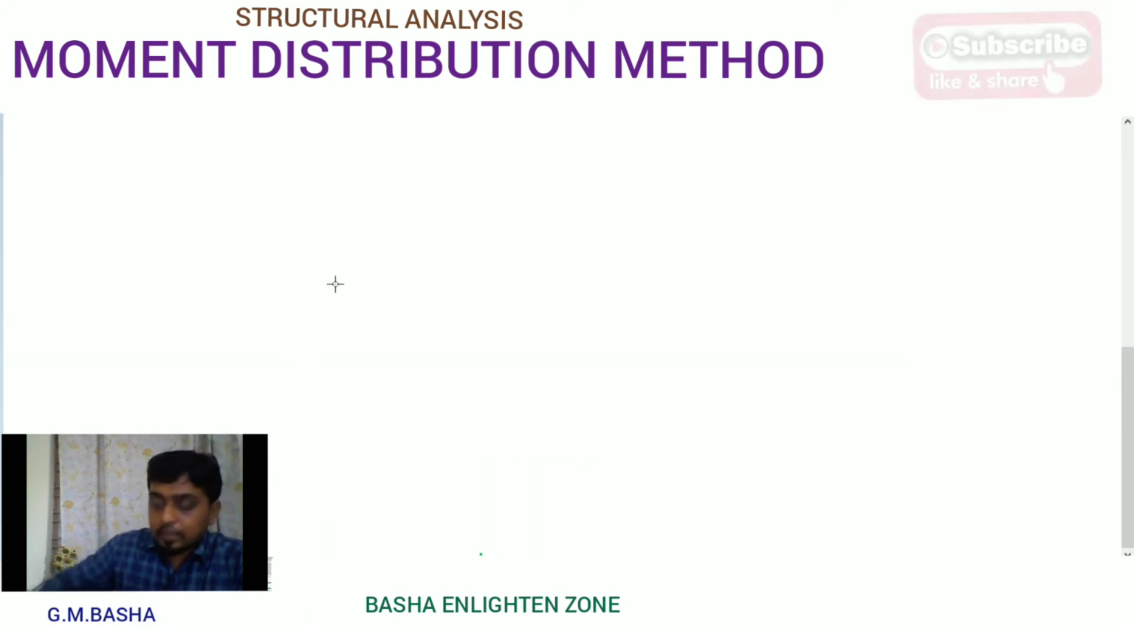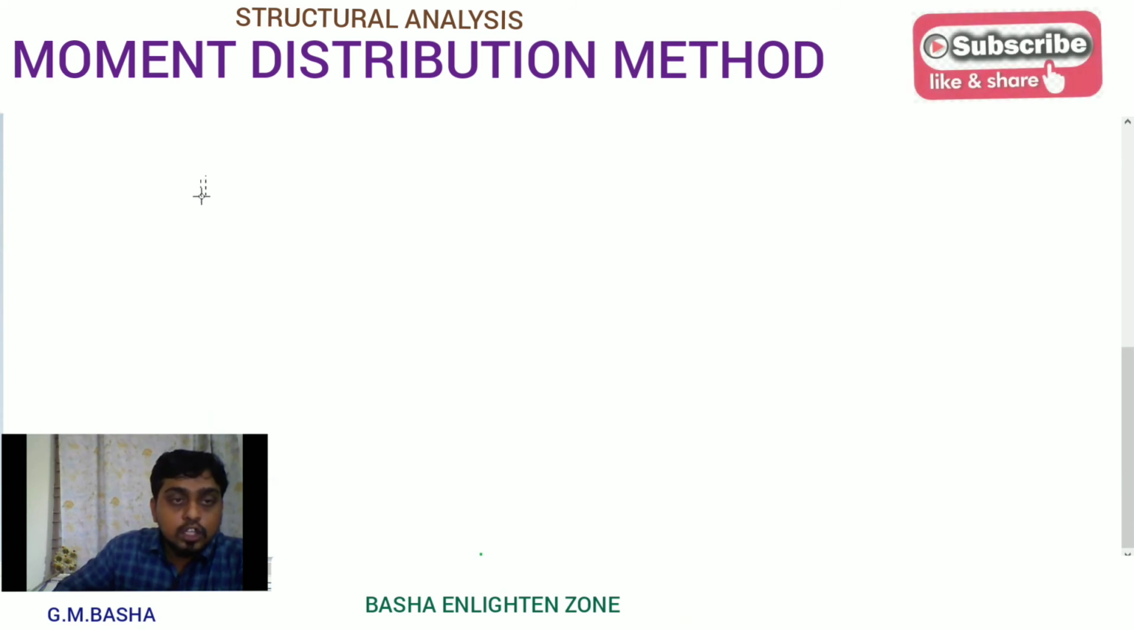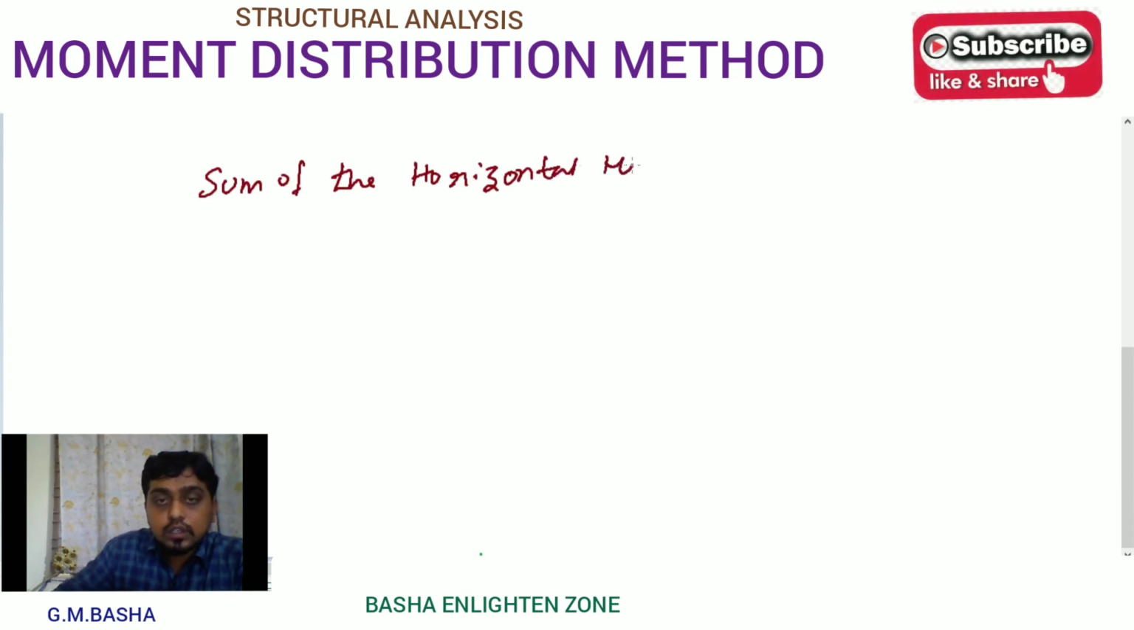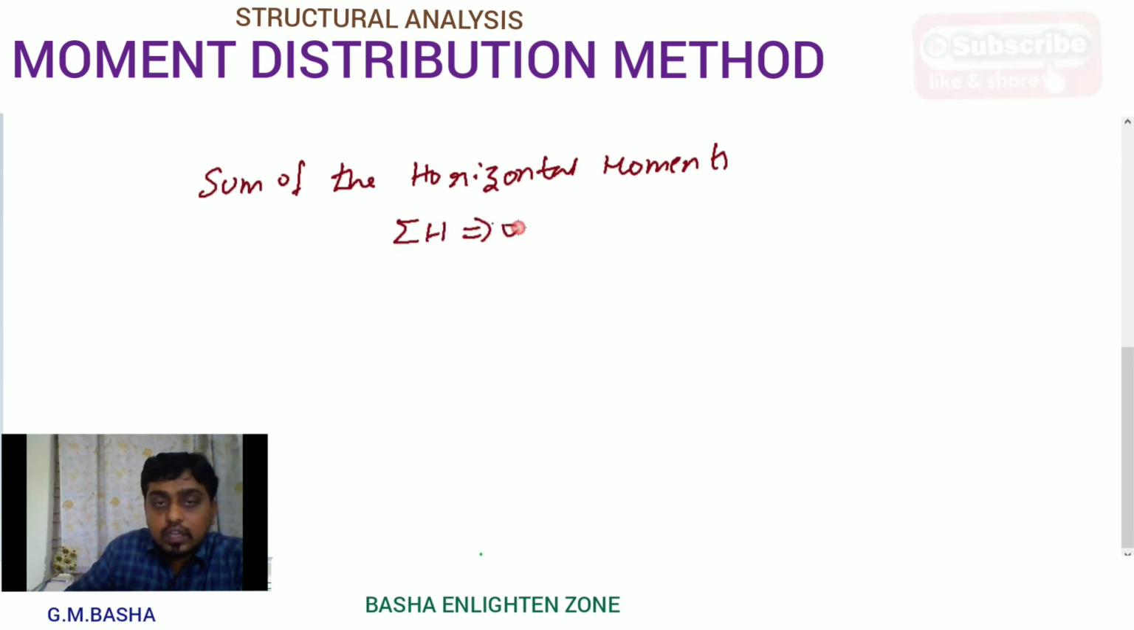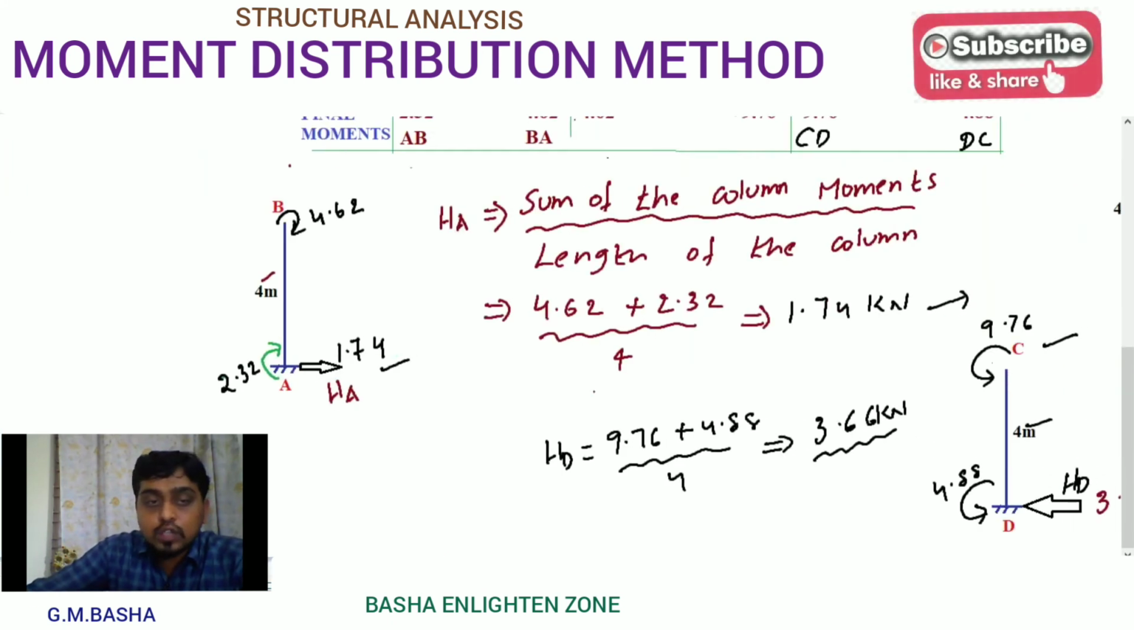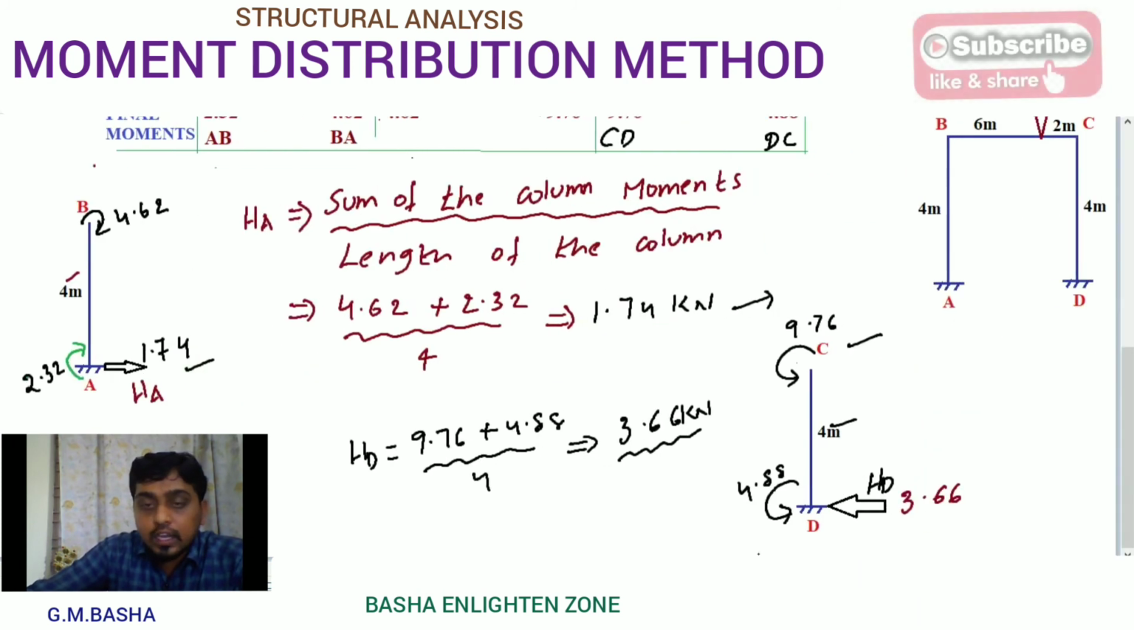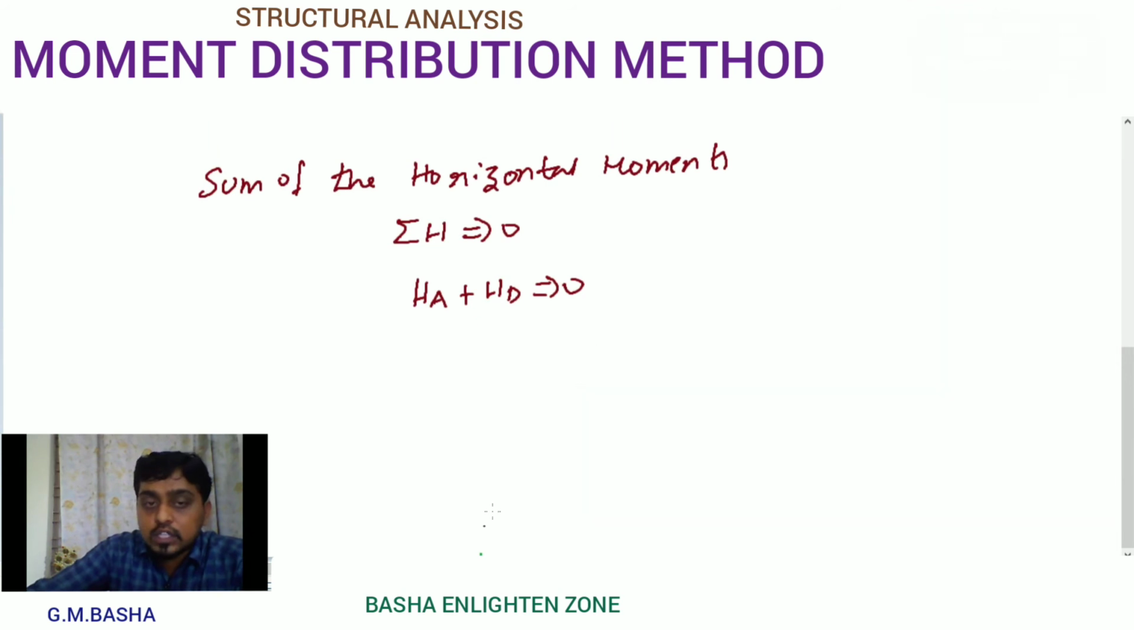See here, I am taking the sum of the horizontal forces. Sigma H will be equal to 0, so therefore HA plus HD will be equal to 0. Why? Because on a frame already we find these two values, HA plus HD. So see here, HA will be acting towards right, which is 1.74, and HD will be acting towards left, which is minus 3.66. Means one will be acting towards right.